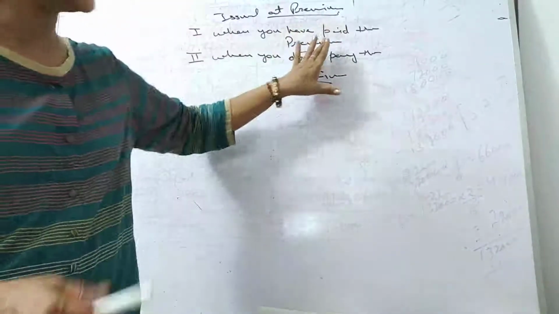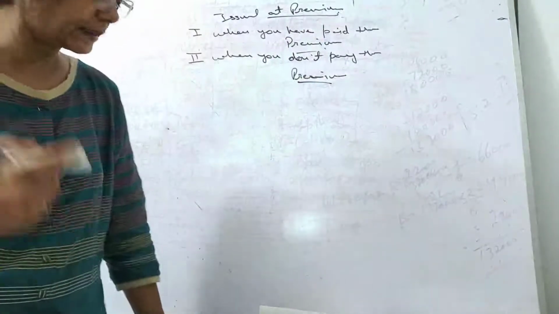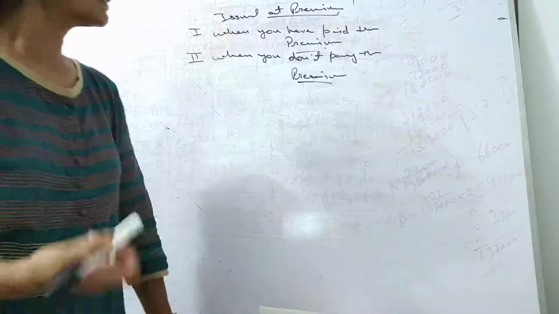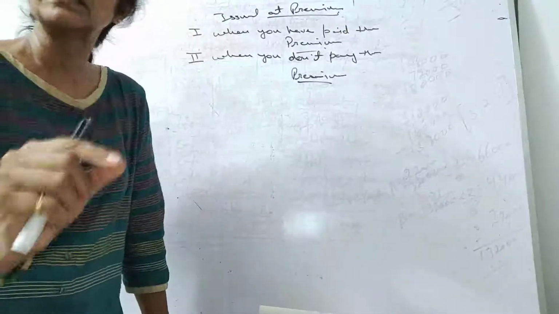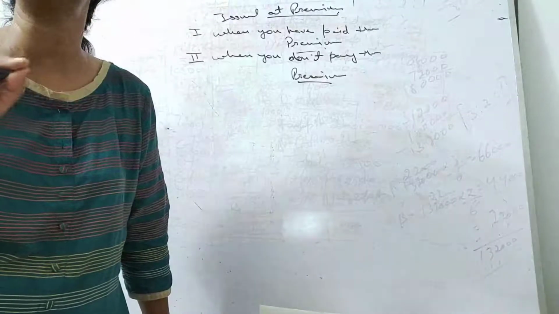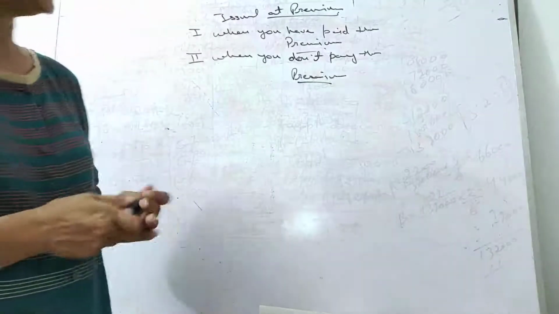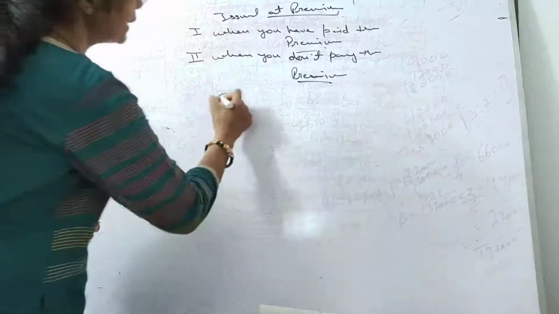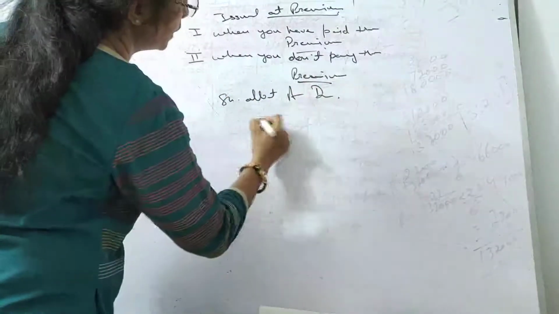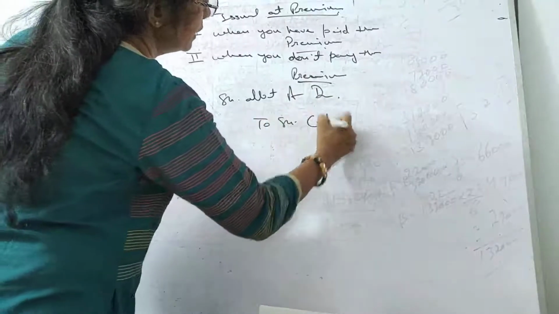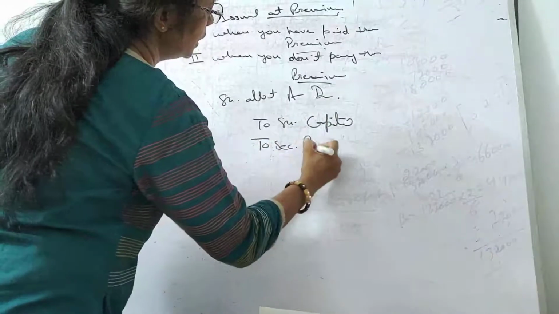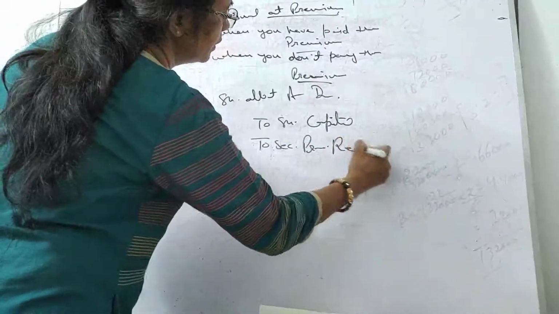When you have paid the premium, let me explain the theoretical portion first. Once you have paid the premium, the securities premium account has been credited. The entry you pass, suppose on allotment, is share allotment account debit to share capital and to securities premium reserve.